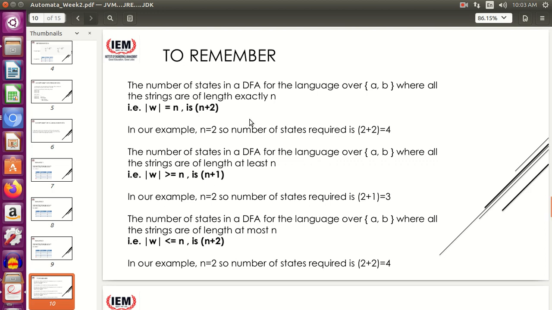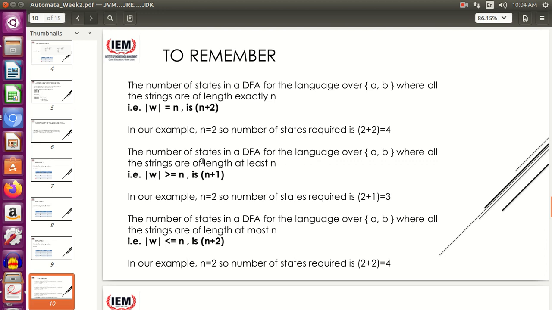So the number of states in a DFA for the language over A comma B, where all the strings are of length exactly n, where W is the string, so the length of W is equal to n suppose, then the number of states in a DFA which accepts the language over A and B, where all the strings of length exactly n are accepted, is n plus 2.